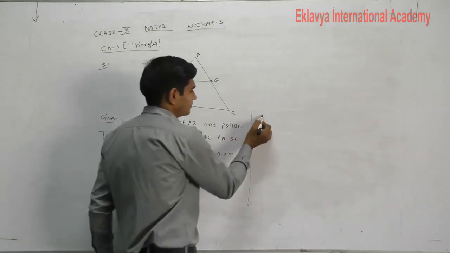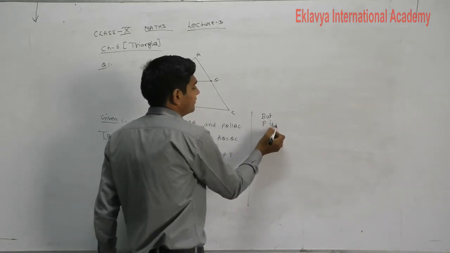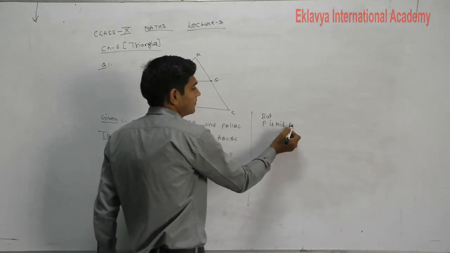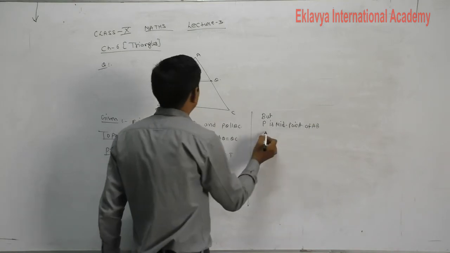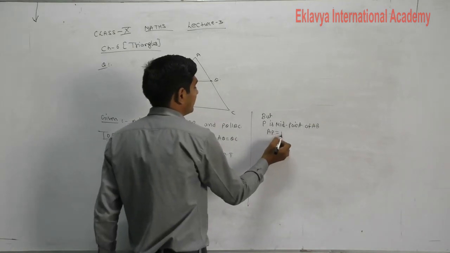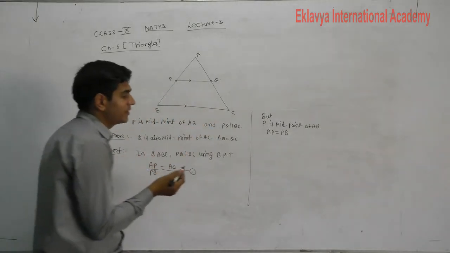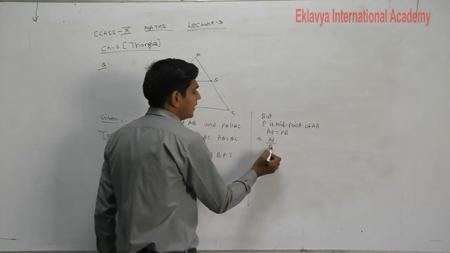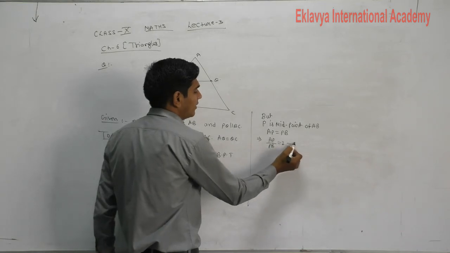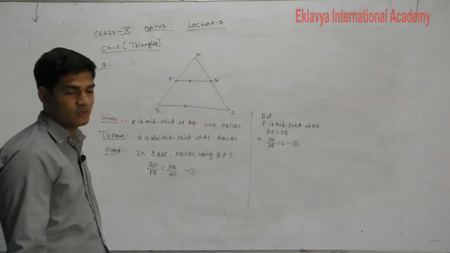But P is the midpoint of AB, so AP is equal to PB. AP is equal to what? PB. Or we can write AP upon PB, what will be the value? One, equation number second.